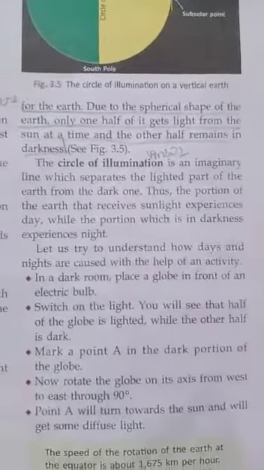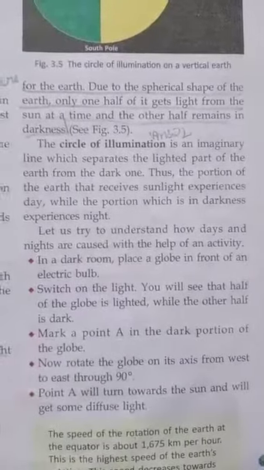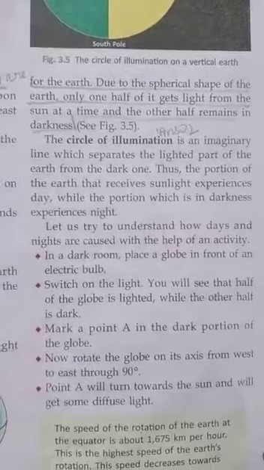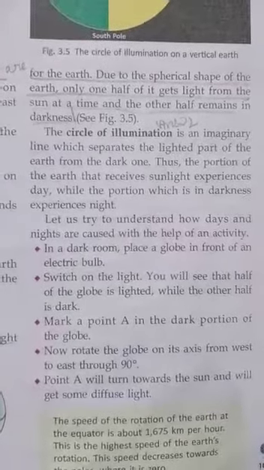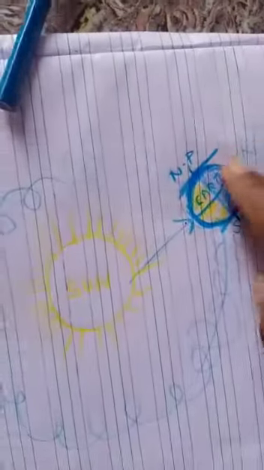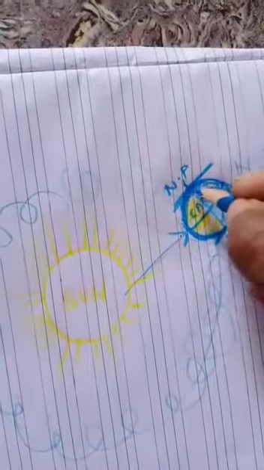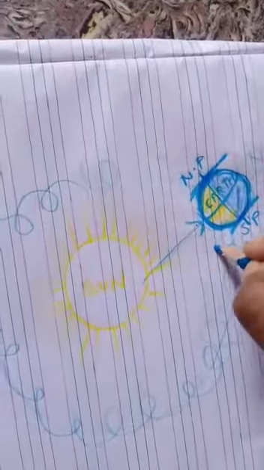The circle of illumination is an imaginary line which separates the lighted part of the earth from the dark one. Thus the portion of the earth that receives sunlight experiences day, while the portion which is in darkness experiences night. That is clear. That is the concept of the rotation of the earth when it faces the sun. Here it will be day. This is the illumination line; this is the day, and this is the night. This concept takes place in 24 hours due to the rotation of the earth.